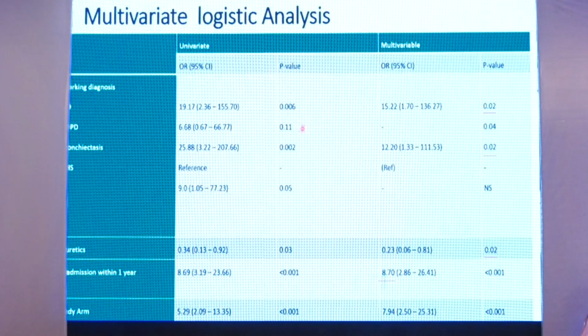So you see there's a statistical significance in our p-value in different populations. You can see ILD had 0.006, statistically significant, as compared to the p-value of 0.02 with multivariable analysis. And then we had patients who had bronchiectasis, again a very good significant statistical p-value, as we have highlighted, 0.02.